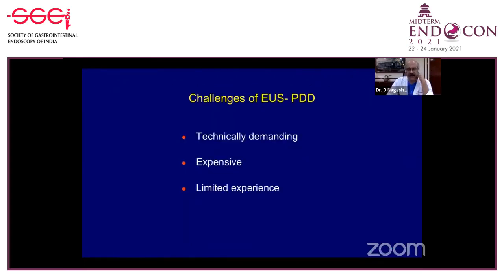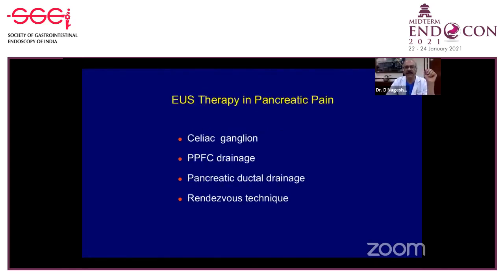But again, I'd like to emphasize here again that treating patients with chronic pancreatitis in whom ERCP has failed by endoscopic ultrasound is technically demanding. It can be expensive because you have to use various types of guide wires. And of course, experience is limited. Most of the big centers like the Mayo or Itoi, or sometimes in our center, we have had some experience, but numbers are not as large as you see in ERCP. In ERCP, you can see we have a report of 5,000 cases, which can never be reached with EUS.